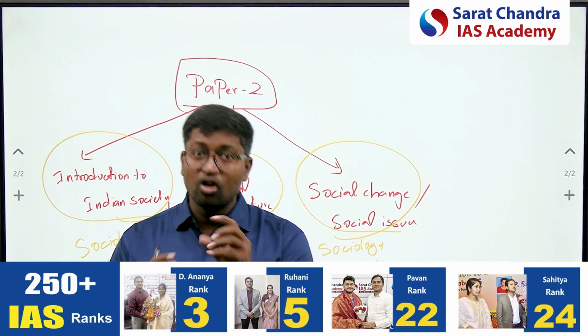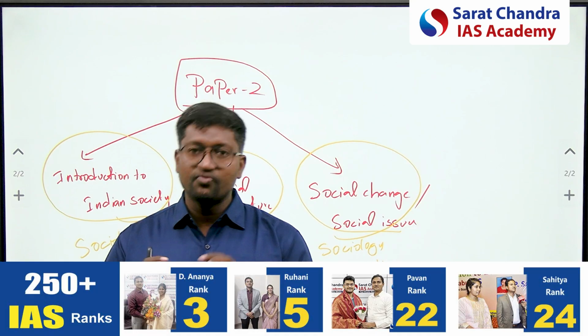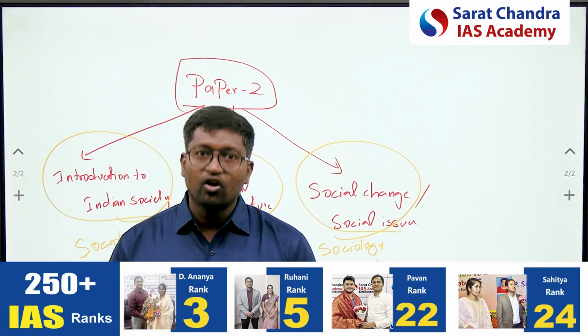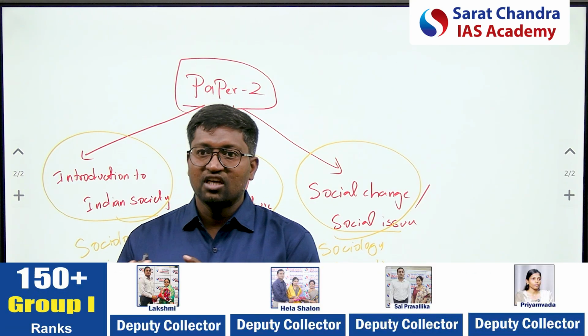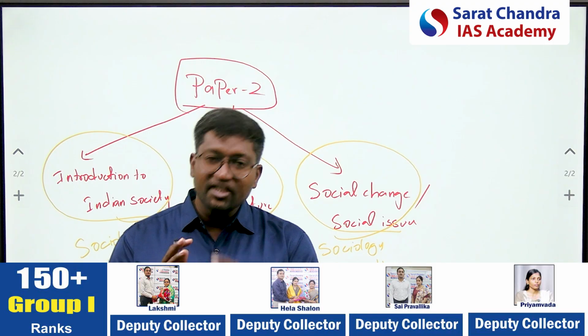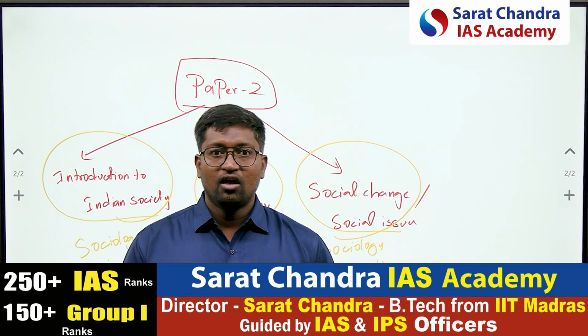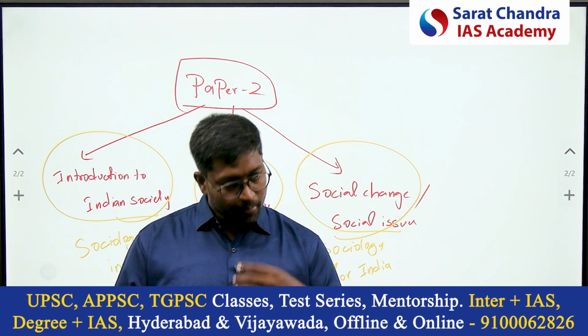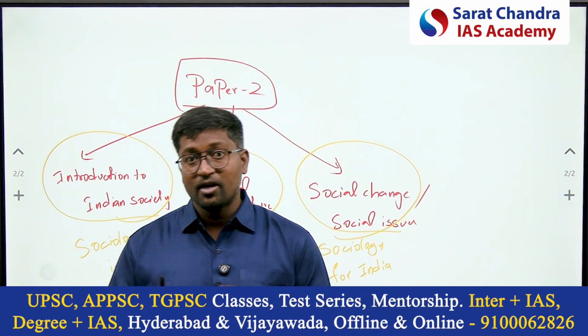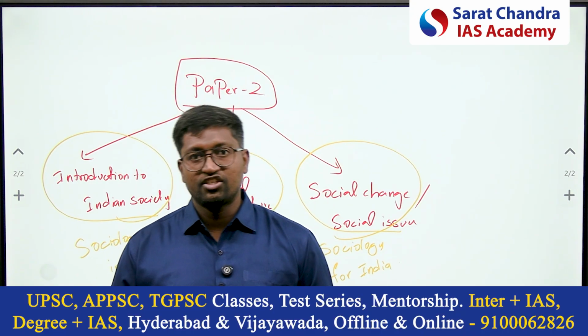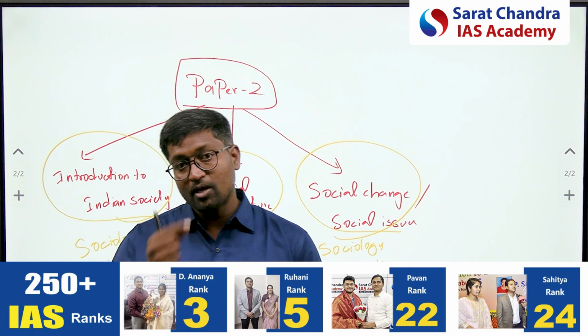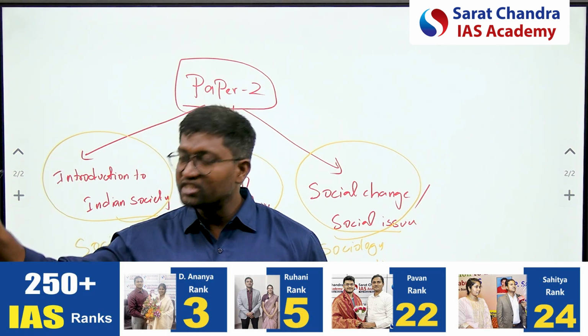You have to focus more on the way forward. What are the measures we have to take? What should be the way forward? Through sociology, what understanding have you developed to address prevailing communalism, regionalism, caste issues, problems of the elderly population, violence against women?